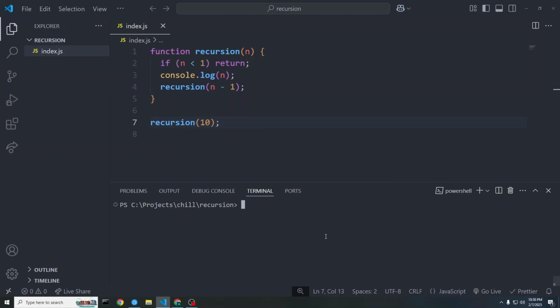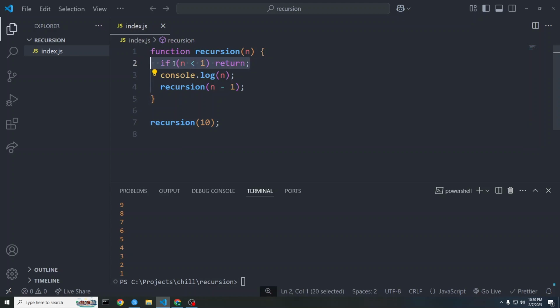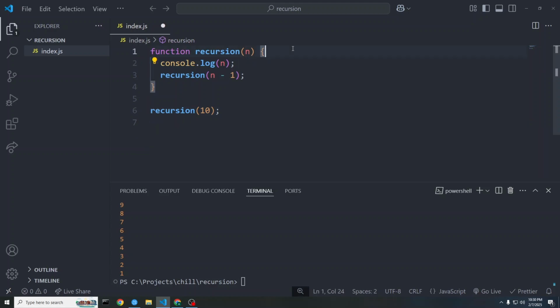Okay, now let's see what's the output. Here you can see it's printing numbers from 10 to 1. So our function is working correctly, right? Now there is a problem in recursion. Let's assume I haven't declared this base case. So what will happen?